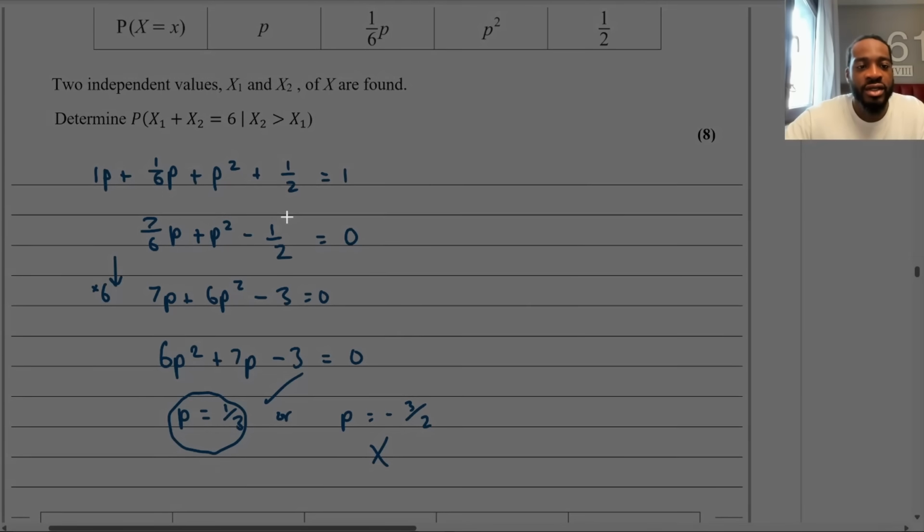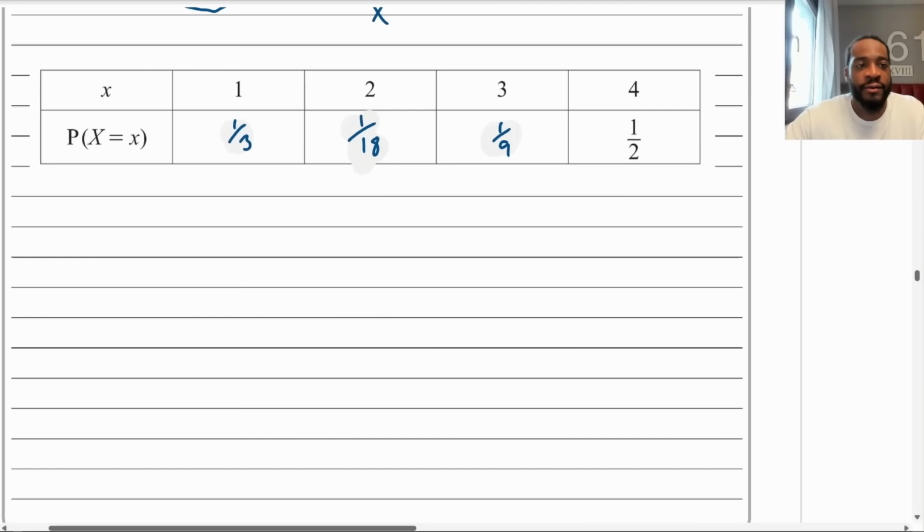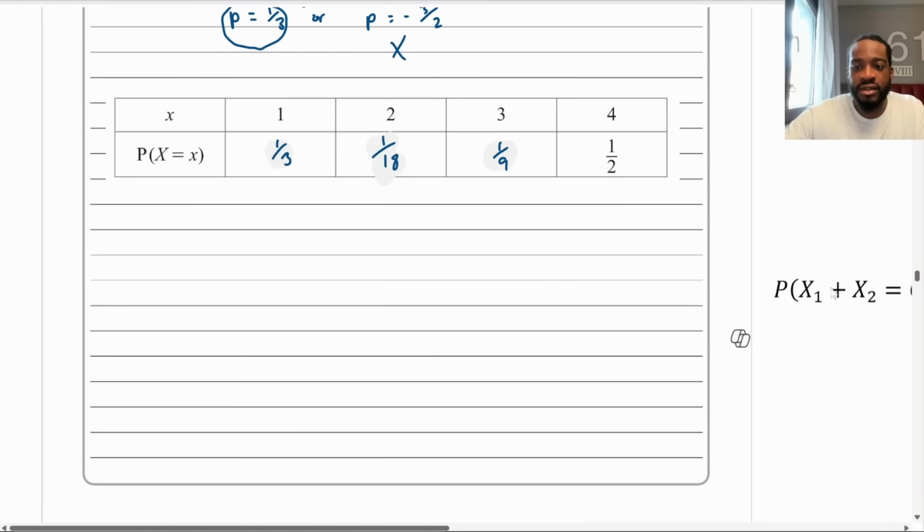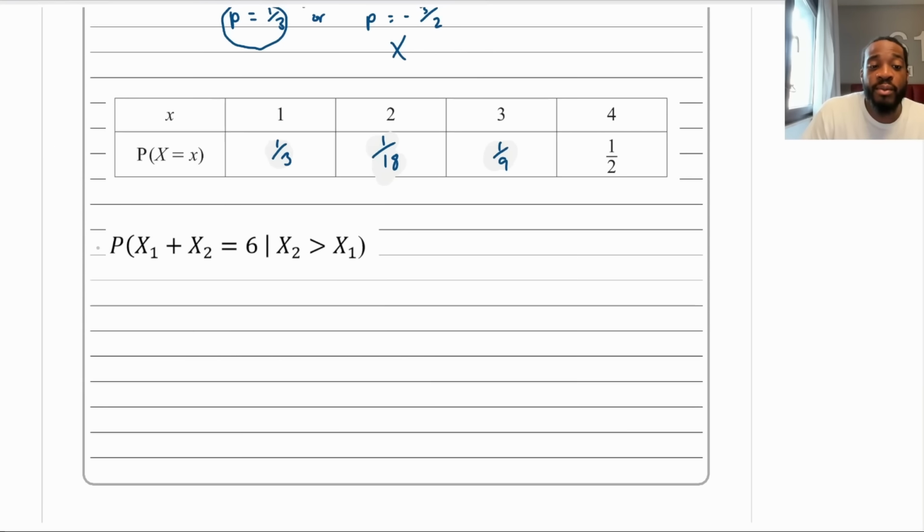Let's look at this. This looks a bit daunting at first, but you just got to break it down. All right, so first things first, when I look at this, the first thing that I notice is that this is a conditional probability. It's something given something else. So for me, what comes to mind is the conditional probability formula, which you should know off by heart.